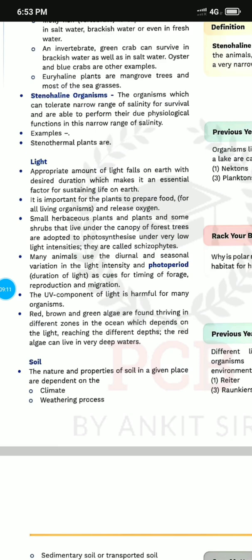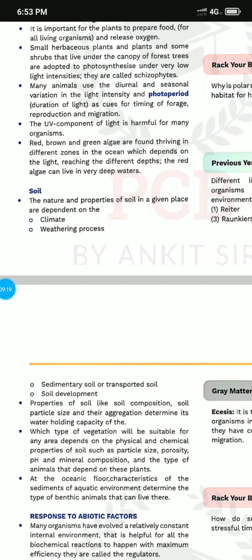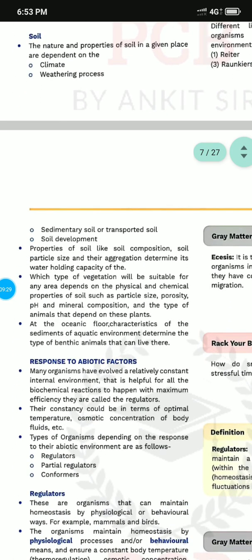Now go to the soil. The nature and properties of the soil depend on climate, weather, and soil development. So the property of the soil is very important. The particle size is also different, so the adaptation is also different. Much vegetation depends on the soil, and the floor of the ocean consists of different types of soil. The floor of the river consists of different types of soil. So different places have different types of soil. How we respond to these abiotic factors depends on these factors. So how can we respond?